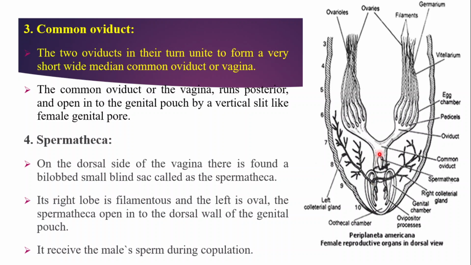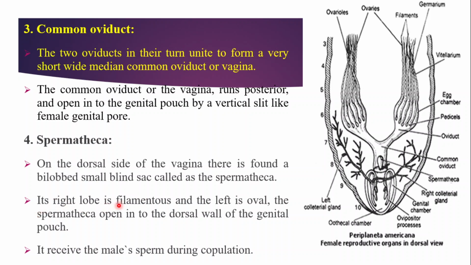So the common oviduct or vagina opens into this genital pouch with an opening which is called the female gonopore or female genital pore. Now the fourth organ of reproduction is the spermatheca. On the dorsal side of the vagina, there is a small bilobed blind sac called the spermatheca. See here, this is the spermatheca, one balloon-like globular structure present on the dorsal side of the oviduct. Now, what is the function of this spermatheca?